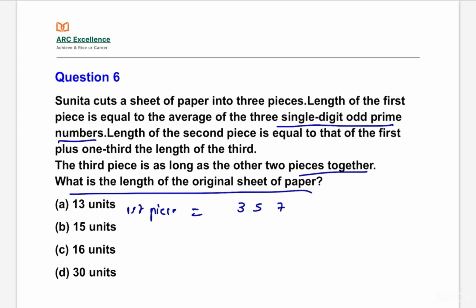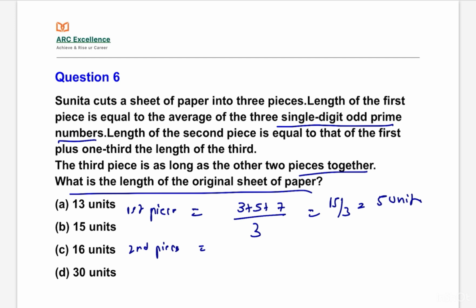The length of the first piece is the average of the 3 single digit odd prime numbers, that is 3 plus 5 plus 7 by 3, that is equal to 15 by 3, that is equal to 5 units. The second piece is equal to the first plus 1/3 of the third.